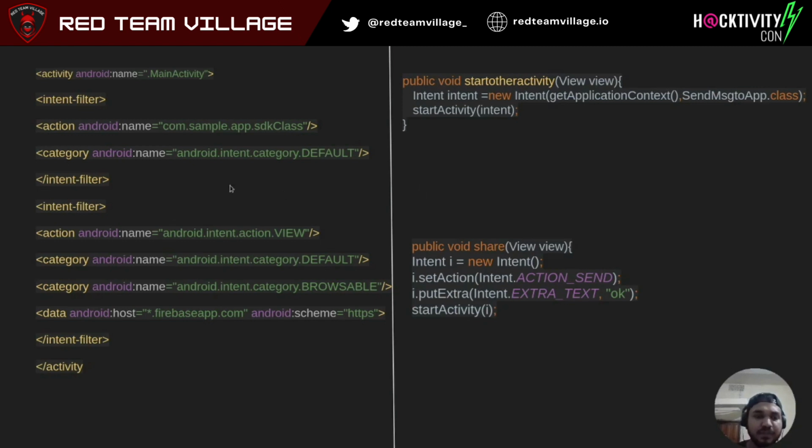One more example from manifest and activity point of view as well. As you see, an example for an explicit intent. In action we have defined the name already. You will fetch from this, the category is default, and we have already defined that this intent will be directed to this class. Now moving to implicit, we have only defined what the action will be, as in view.